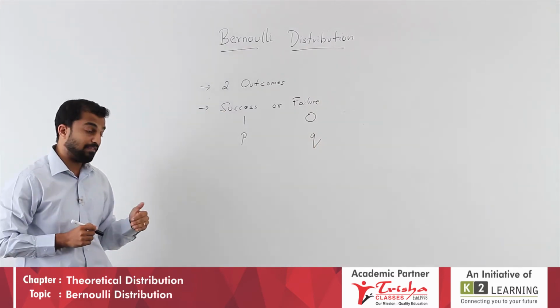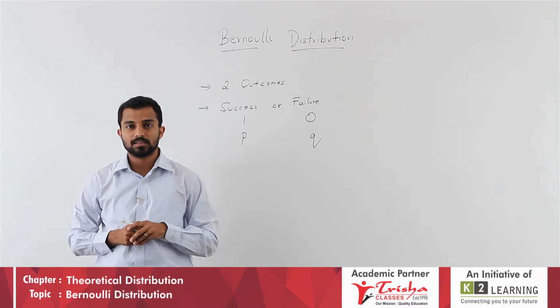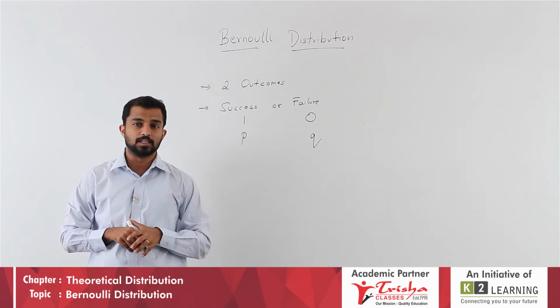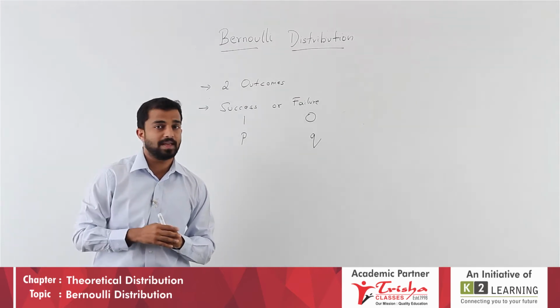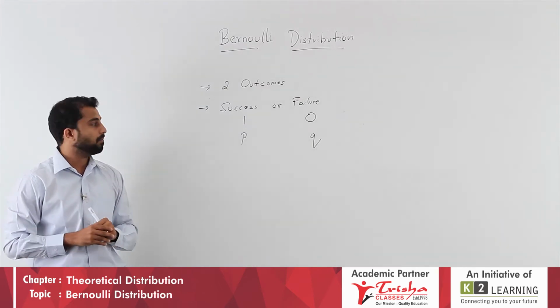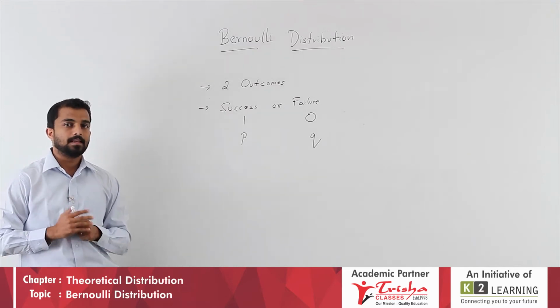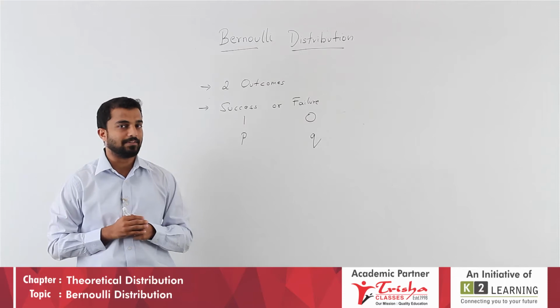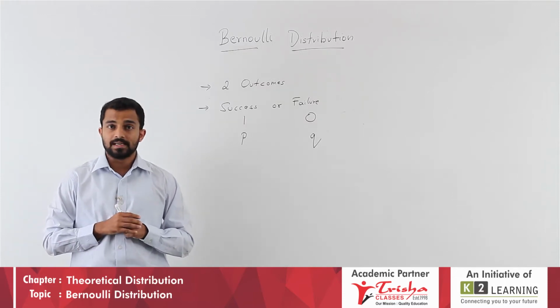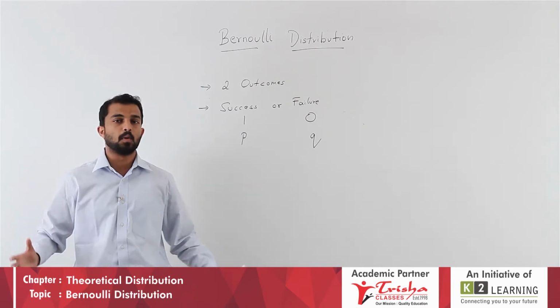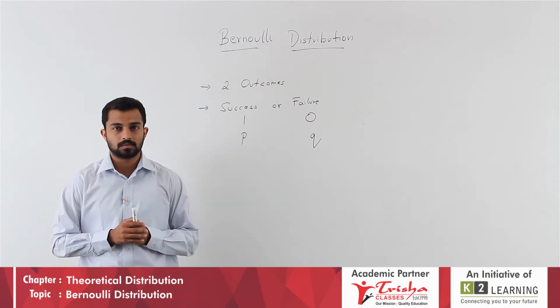Now, there are a lot of real life examples that come under Bernoulli distribution, which has two outcomes. Firstly, imagine there is a big box with a lot of mangoes.